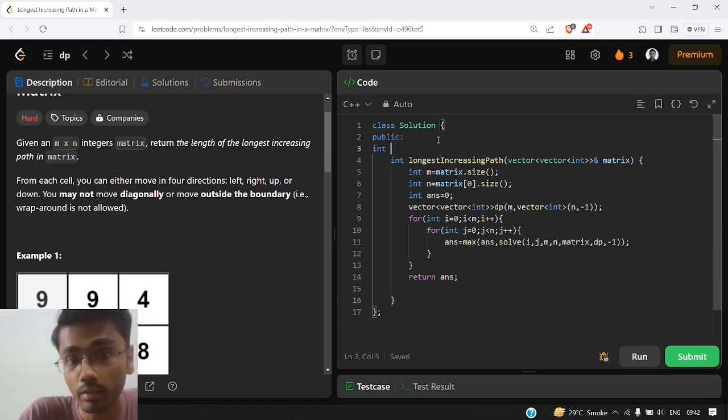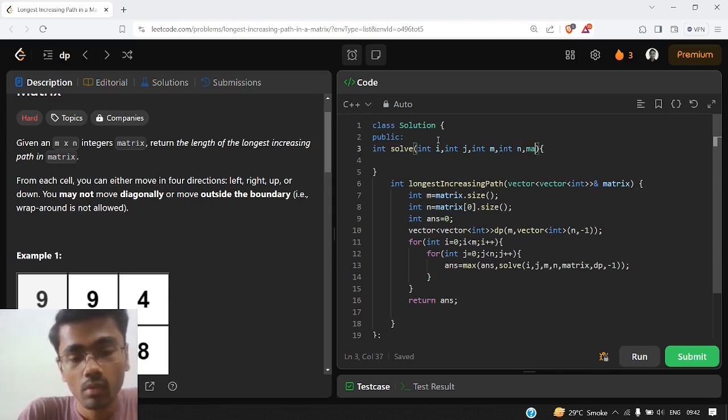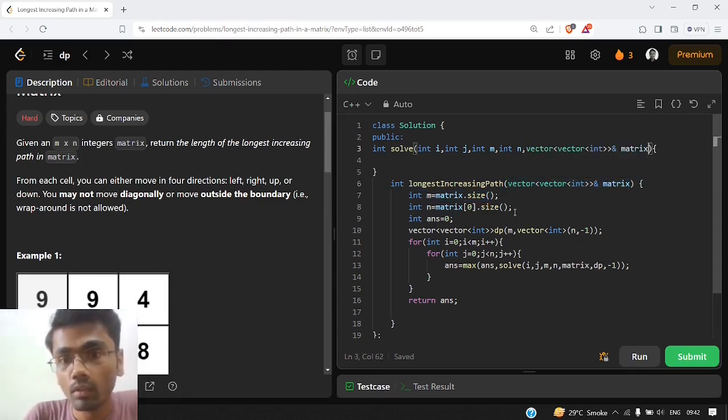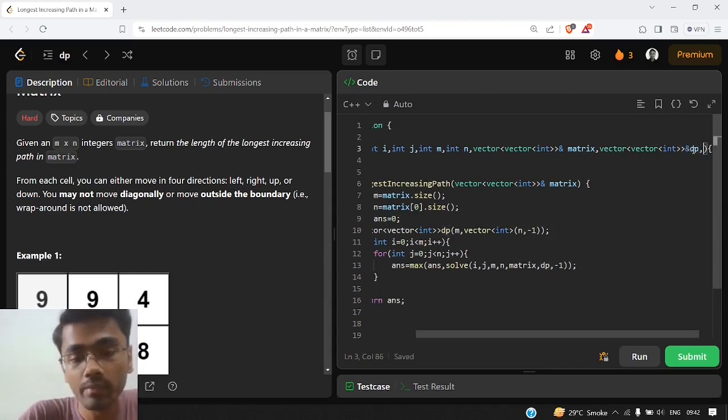Now let us write the solve function. So we will traverse it with the help of i and j pointers, and we will just use this matrix. We will just use this dp, and we will have one previous value.